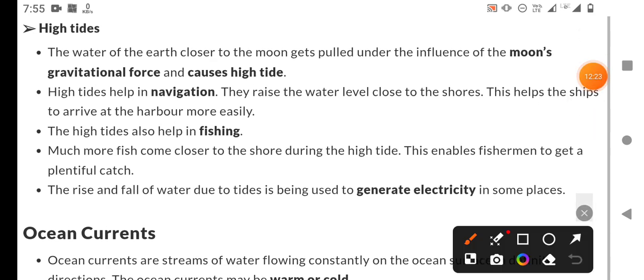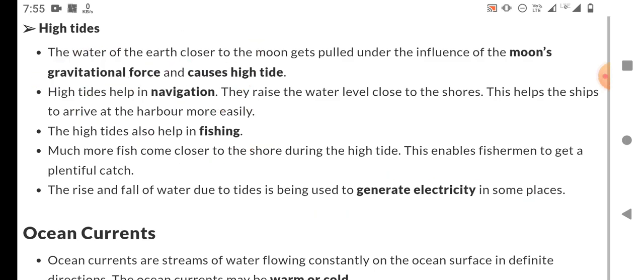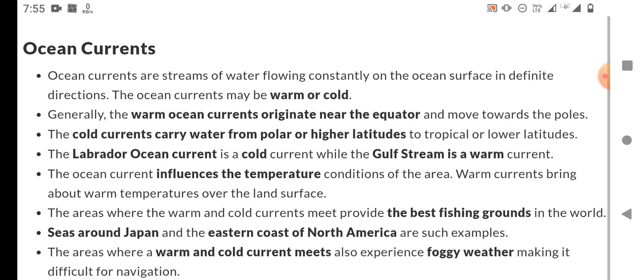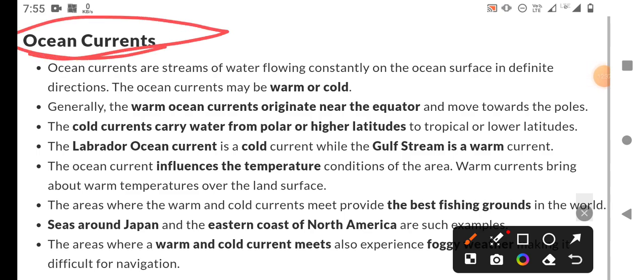You often see these tides, and these are various applications you should remember. And next is the ocean current. We will move on to the various concepts.